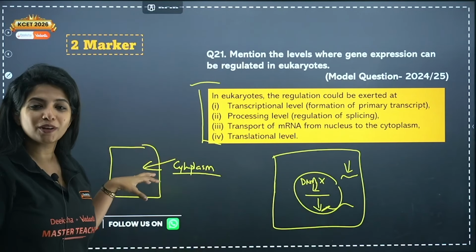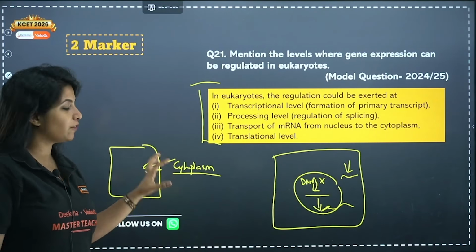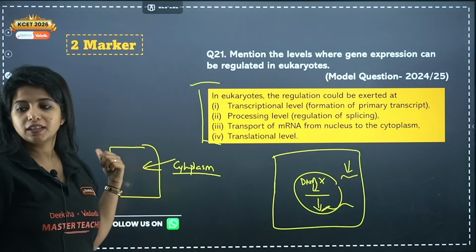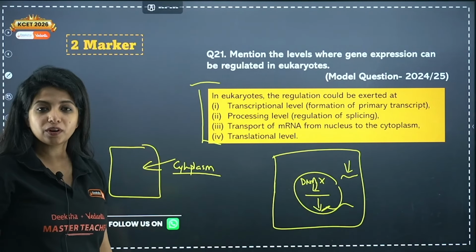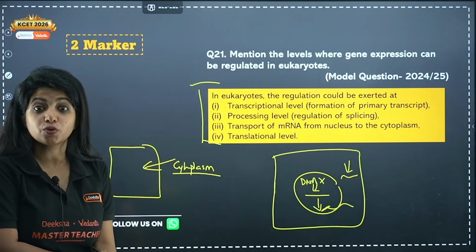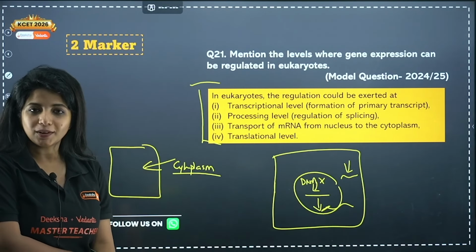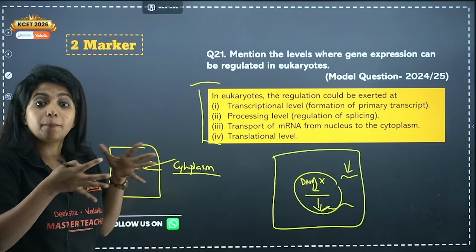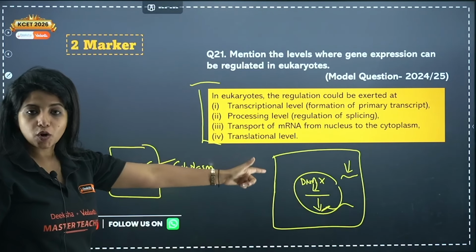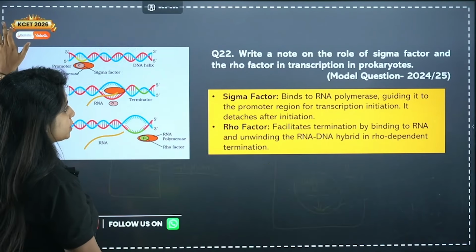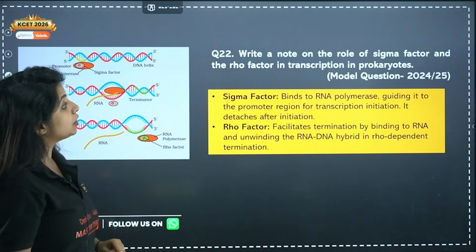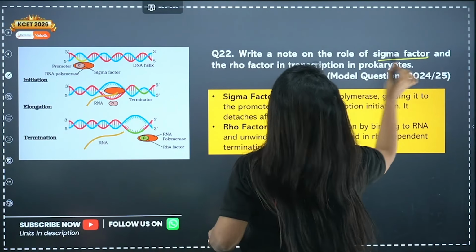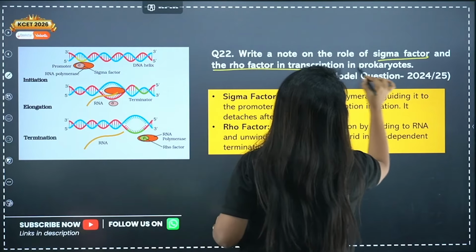But in prokaryotes, it's not like that. Everything happens over here itself. For them, regulation happens with the help of operators, as you saw in the lac operon. So always remember, in them, transcription and translation is a coupled process. But here, it cannot happen simultaneously.